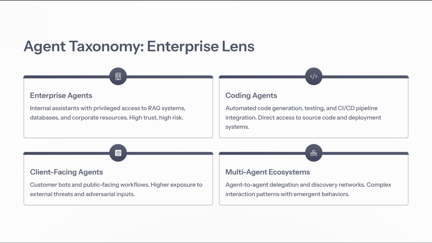And we have coding agents, which focus on automating code generation and integrating testing within continuous integration and deployment pipelines. Their direct access to source code and deployment environments makes their role pivotal yet sensitive. Client-facing agents, on the other hand, interact with customers through bots and public workflows, making them more exposed to external threats and potential adversarial inputs. Lastly, we have multi-agent ecosystems where agents can delegate tasks and engage in intricate interactions, leading to emergent behaviors. Now let's explore why it's crucial to regard these agents as approved insiders.